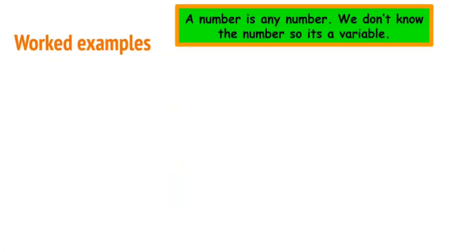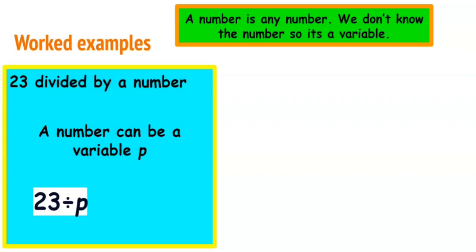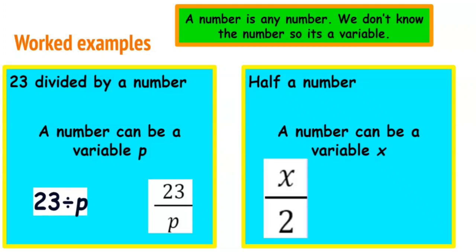All right, so let's look at some worked examples. 23 divided by a number. And we're going to use P to represent our number. So what do you think our answer is going to be? That's correct. So it's going to be 23 divided by P, because we say 23 divided by a number. It can also be written as 23 with a denominator of P. If we have half a number and we let x be our number, then we can have x halves or x divided by half.